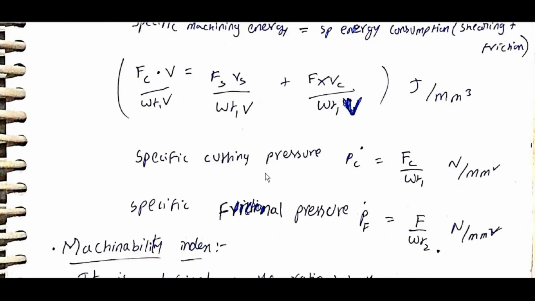Specific frictional pressure Pf is equal to F by W t2, newton per mm square. Vc by V can be written as t1 by t2.